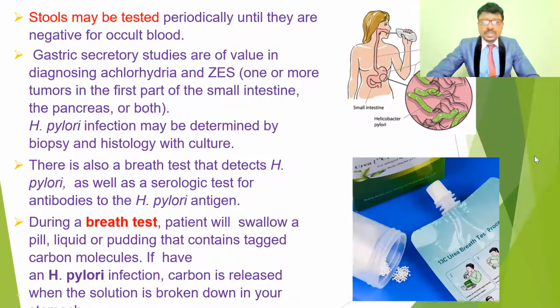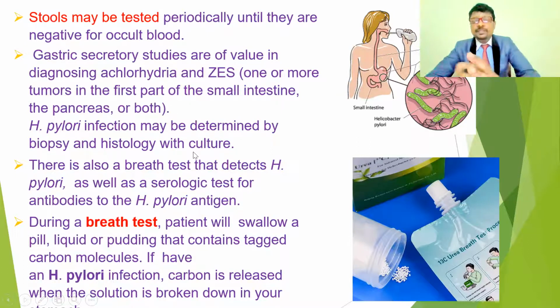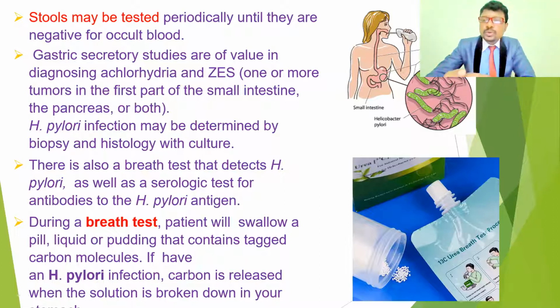Another investigation procedure is the investigation of the stools, that means stool cultures. This is especially for the H. pylori bacteria. It is repeated periodically until they are negative for occult blood. That means if there is any blood in the stools, like the melena we just discussed. Depending on the type of ulcer, especially in duodenal ulcers, we may find melena, blood in the stools.